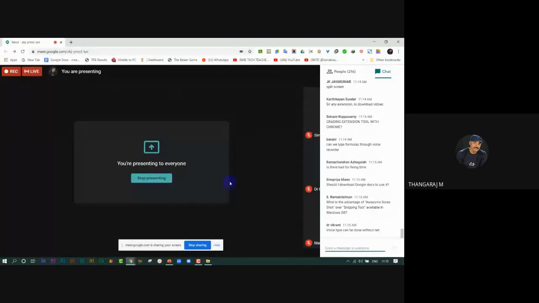The snipping tool covers just the visible area, but the Awesome Screen Recorder covers the total page. Can voice typing be downloaded? No, sir. Voice typing needs the internet. It works only online.